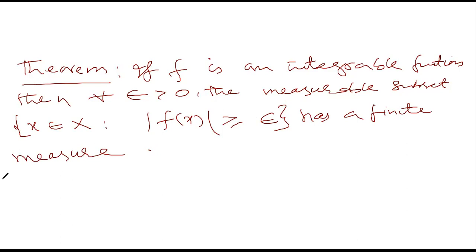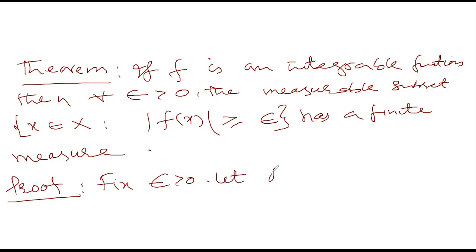Proof. First, we fix a positive number epsilon. Let A be the set of x belonging to X such that mod of f(x) is greater or equal to epsilon.